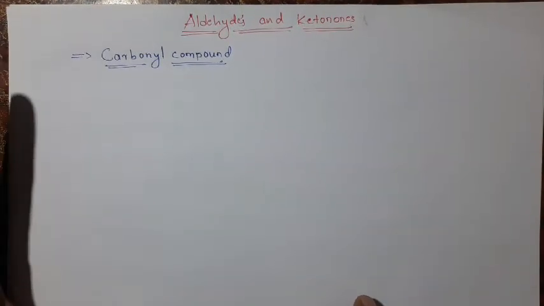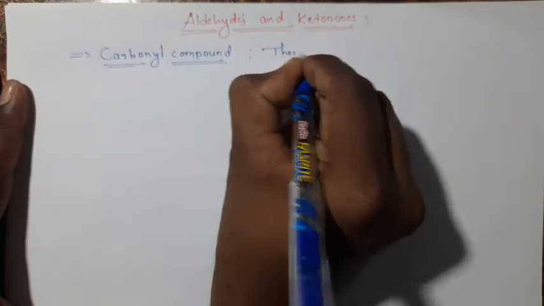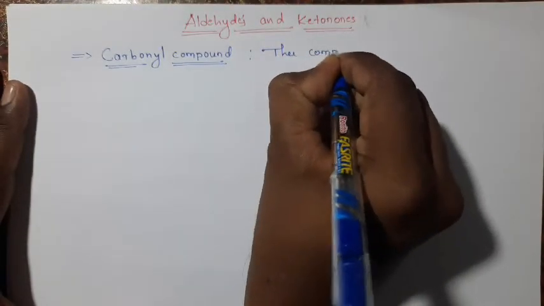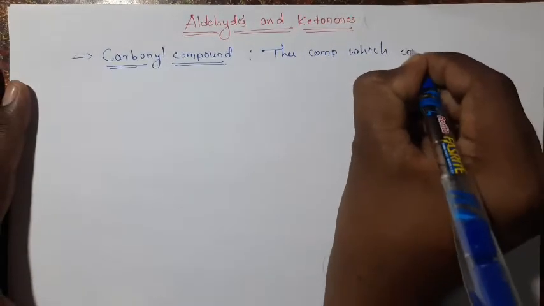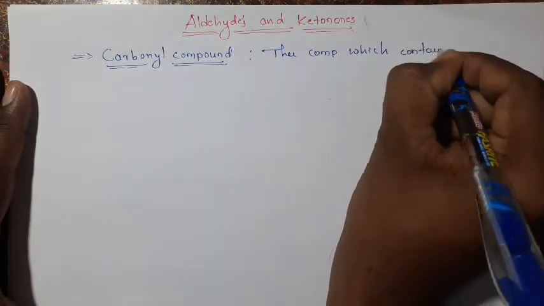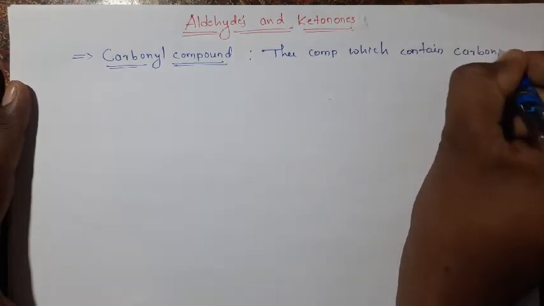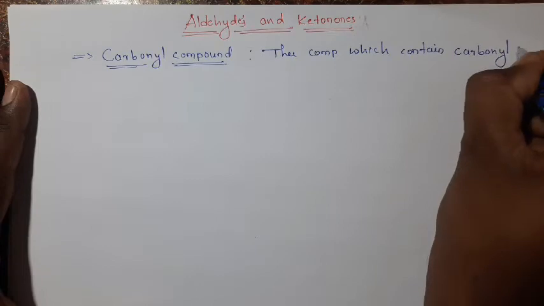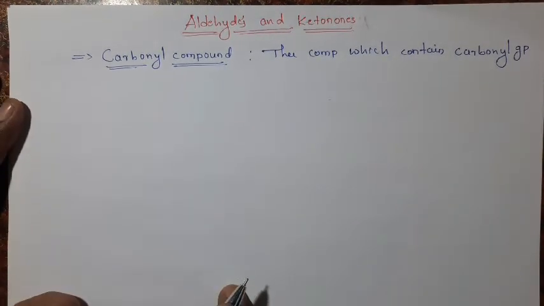A carbonyl compound means a compound which contains a carbonyl group.